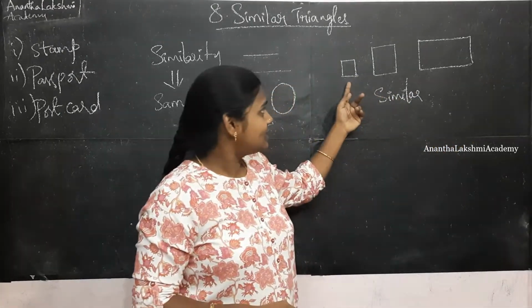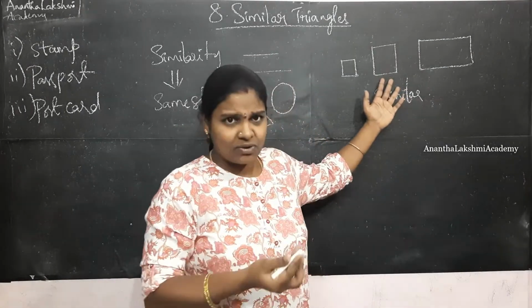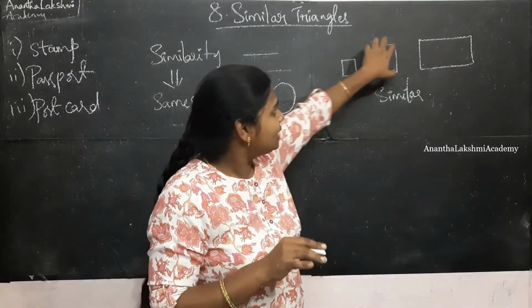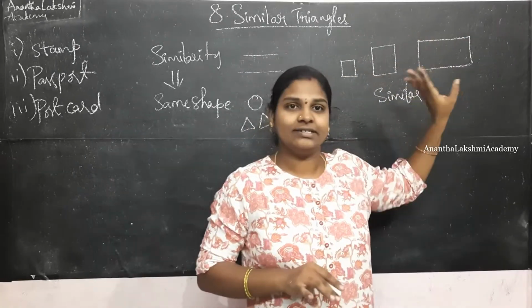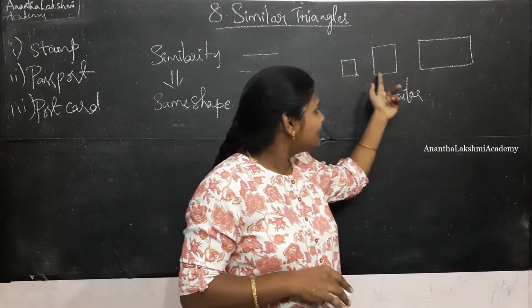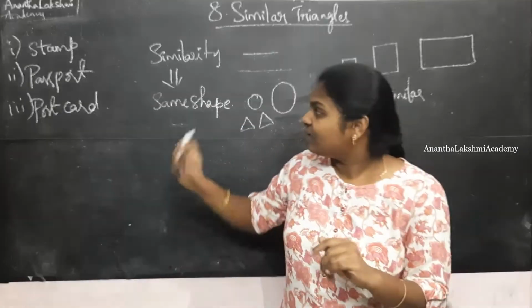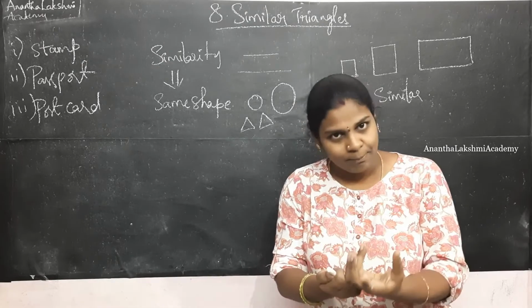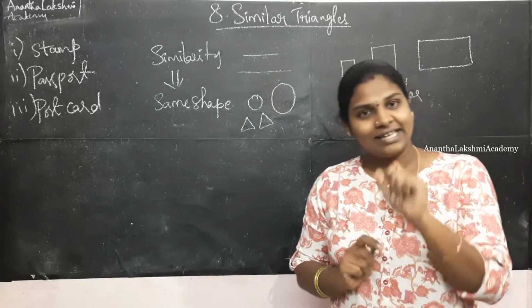If you look at this, this is looking like a square. This is also some kind of a square or rectangle, and this is a pure rectangle. If you look at these sides, the angle between the sides is nothing but in all the cases 90 degrees. Here all the angles are equal, isn't it? 90 degrees, 90 degrees, 90 degrees, 90 degrees, 90 degrees, and 90 degrees. So when we are discussing about similarity, we understood that similarity is something to do with the shape, and similarity also has a second property, which is angles.